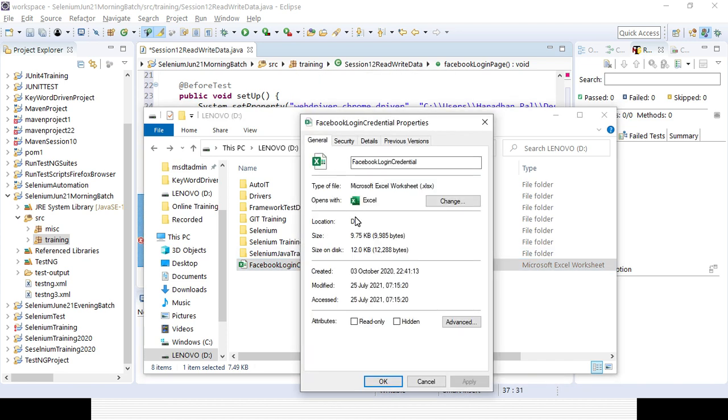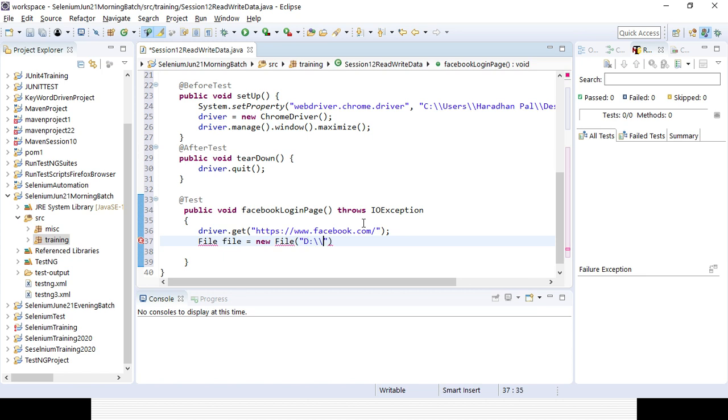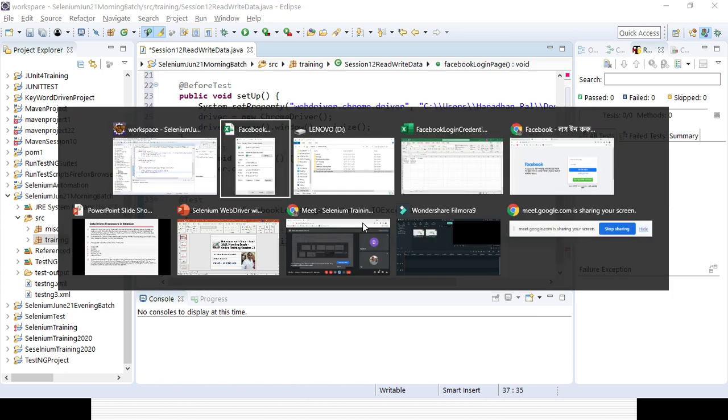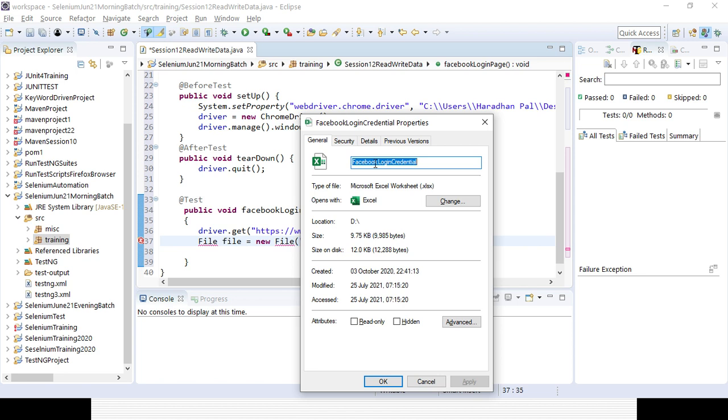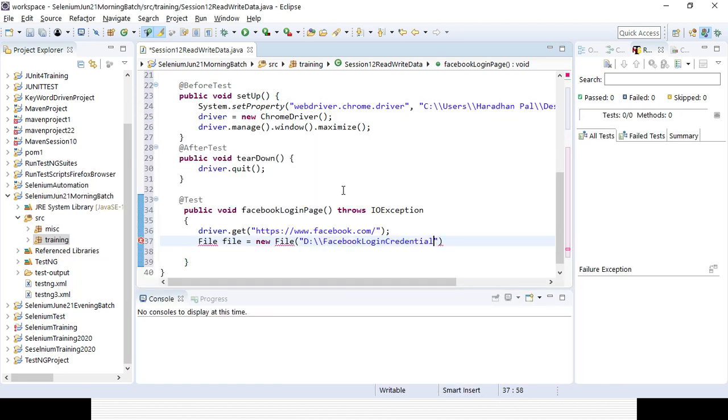So this is my path, D drive. And then I will be giving the Excel sheet name and the extension .xlsx. So that I can read the file, right? So I need to import the File class from the java.io package. Then I need to load the file. So try to load the file.